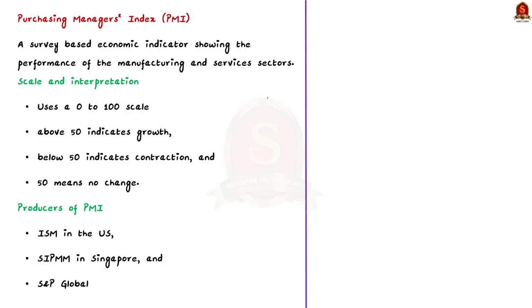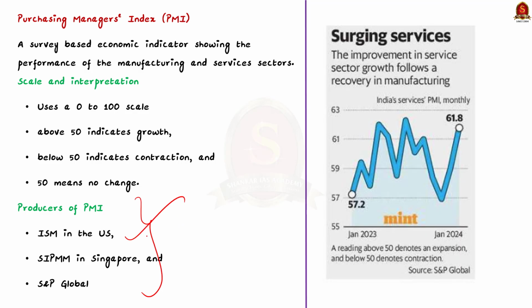This indicator is produced by 3 main organizations. One is the US-based Institute for Supply Management, ISM. Next is the Singapore Institute of Purchasing and Materials Management, SIPMM, and S&P Global. See, this indicator uses a scale from 0 to 100. A score above 50 means these sectors are growing compared to last month. A score below 50 means they are shrinking, and a score of exactly 50 means there is no change.